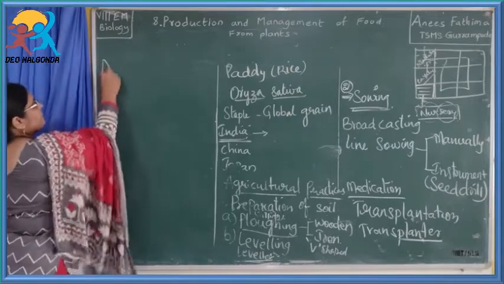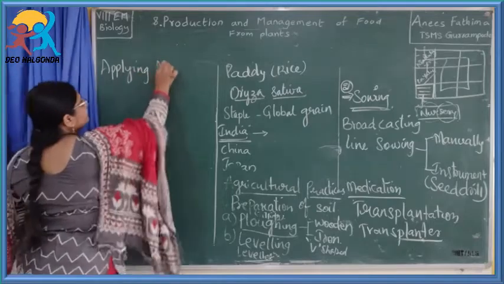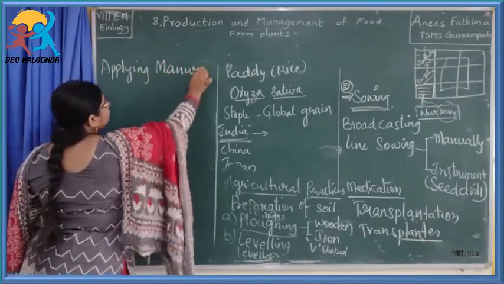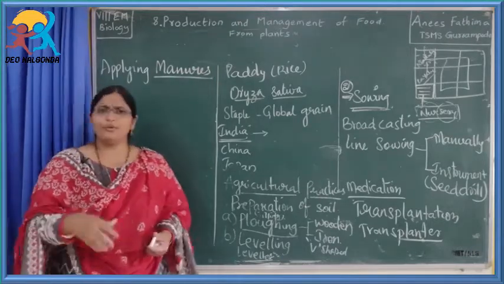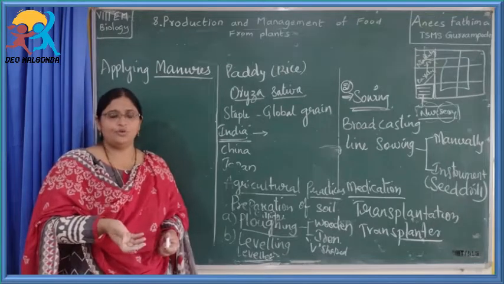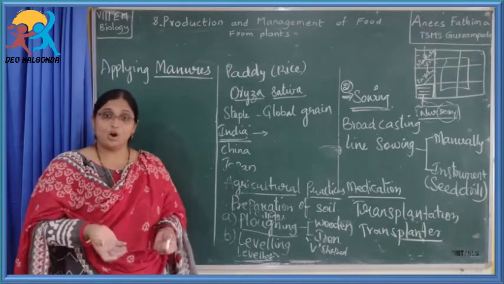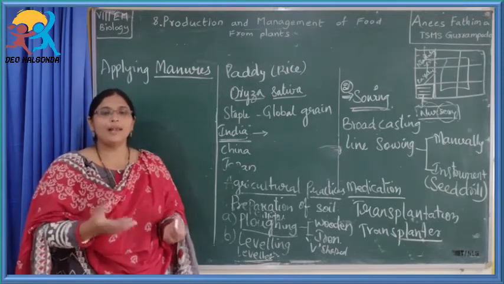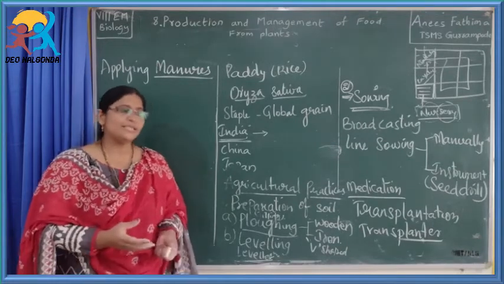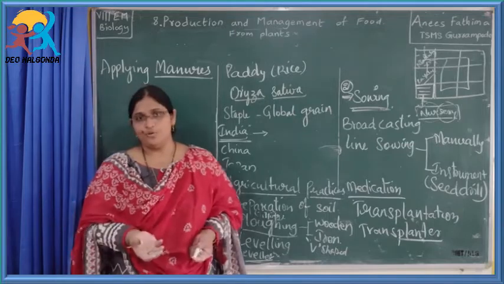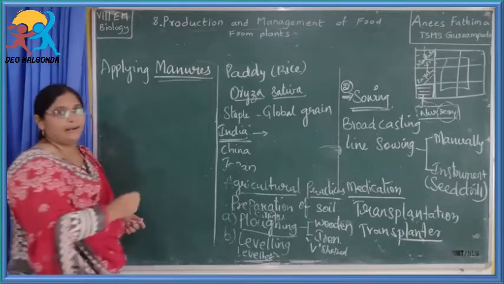The next agricultural practice is applying manures. What is meant by manure? You know that we are continuously growing plants season after season, isn't it so? When we continuously do this, the nutrients present in the soil will be used by the plants and lost. So the soil will lose its fertility, and when soil loses its fertility, automatically the yield will be reduced. To overcome this problem, what has to be done? Manures have to be added.